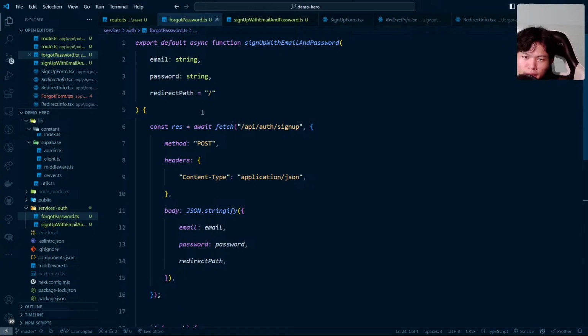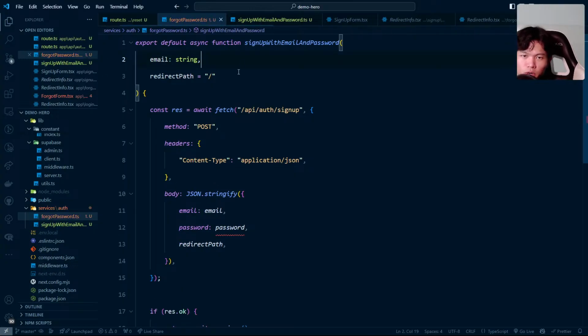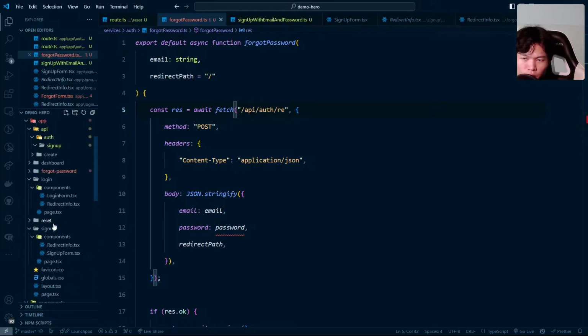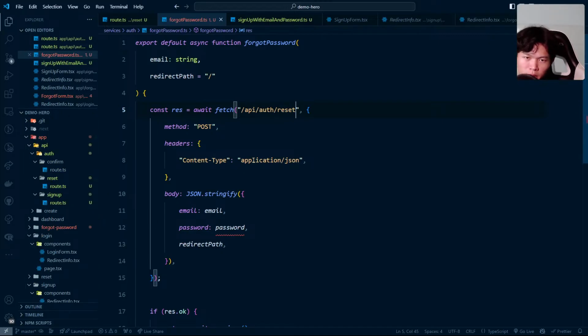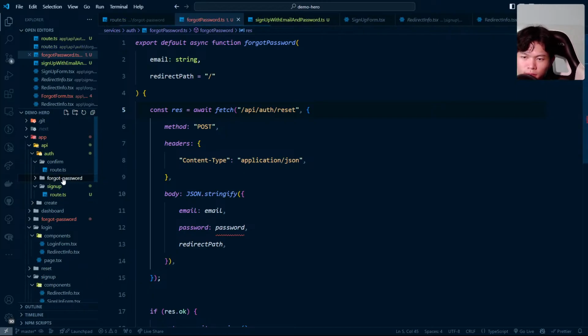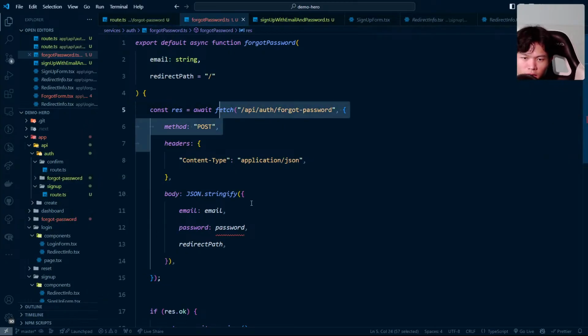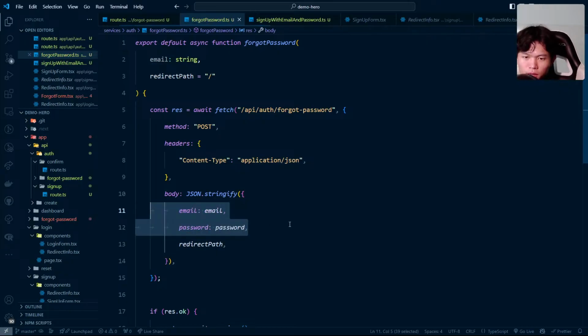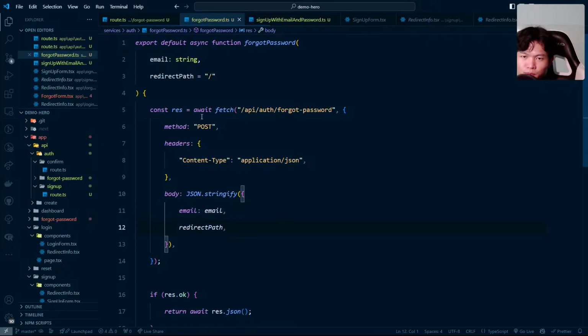It's going to change a bit. We do not need the password, and we need to change the name as well. Forgot password. And this is going to call to, maybe this is not going to call to reset. Yeah, it's okay. Maybe we can call to reset. Nah, let's change the name to forgot instead. Auth forgot password. What if I do this? Okay, then I just copy this. It's going to call this route. It's going to do a post. We do not, oops, we do not need this value.